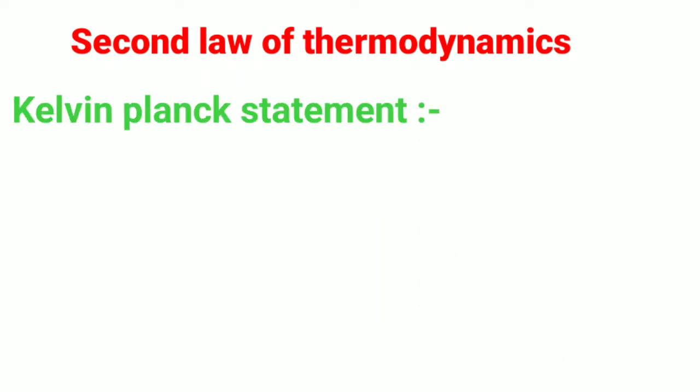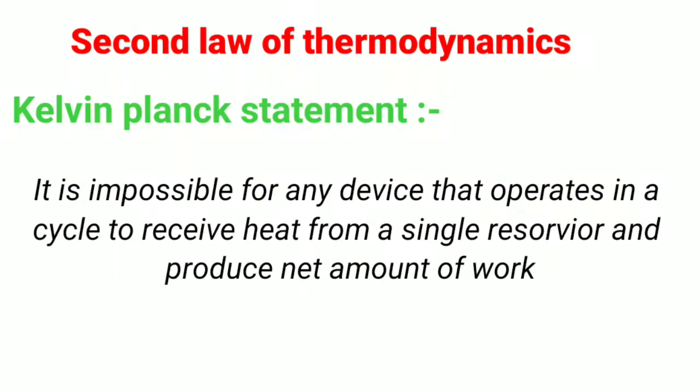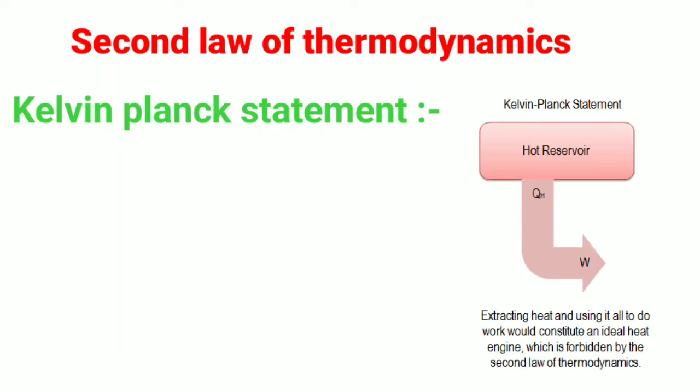And the second statement is the Kelvin-Planck statement. It can be stated as: it is impossible for any device that operates in a cycle to receive heat from a single reservoir and produce a net amount of work. That means we cannot convert the total energy into useful work. There is some energy loss in the system.